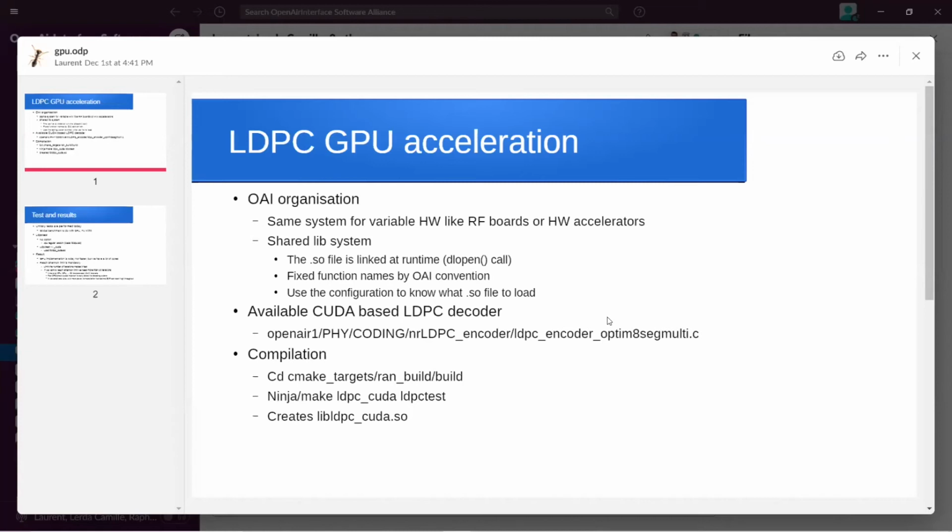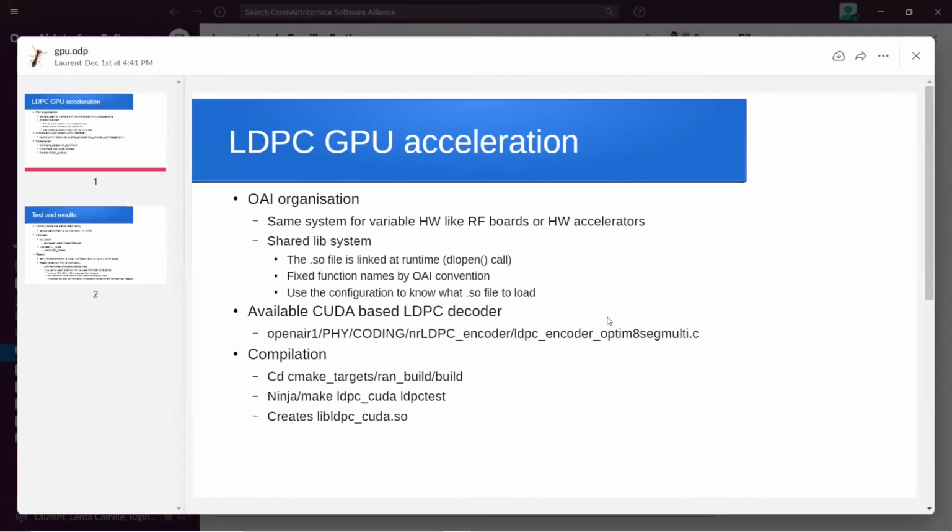So to compile such libraries, you can do what we saw in the workshop earlier with build.ai, but you can also simply go in the building directory and then do either Ninja, either make the binary you want. So for example, LDPC CUDA. And there is also a small binary called LDPC test that is even below what Hongzhi showed us. So for example, in that case, LDPC is really something to optimize. You can run the whole OpenAir and see what it does.